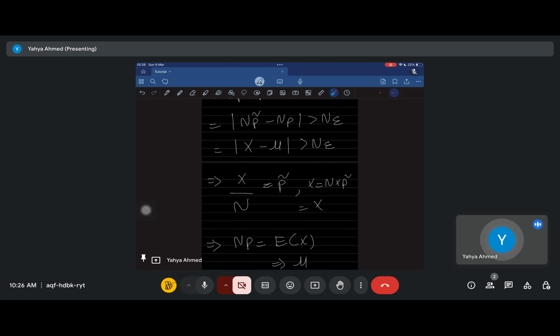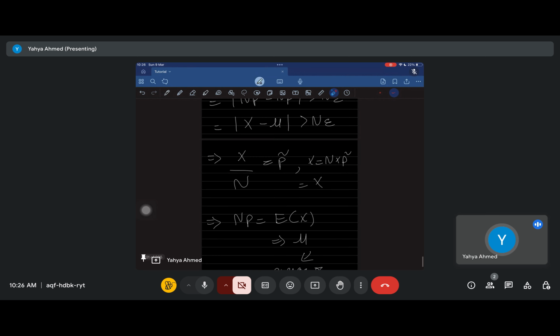ठीक है? So now our equation has become the distance of x from the average value of the number of heads. So this is basically saying, okay, how far is the number of heads from the average number of heads, or the actual number of heads you should have gotten if you had the exact perfect probability, right? And so now this equation is saying, what is the probability that this event happens? This should still come out to be less than 1 upon 4. It's the same event. It's just rewritten like this.